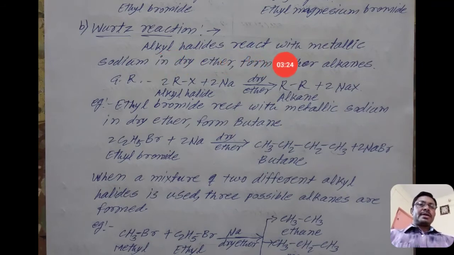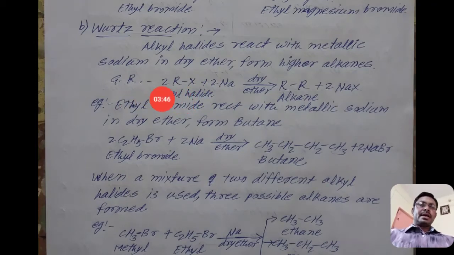Alkyl halides react with metallic sodium in dry ether to form higher alkanes, which contain double the number of carbon atoms than the reactant alkyl.